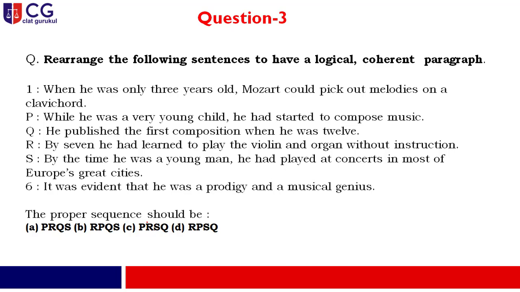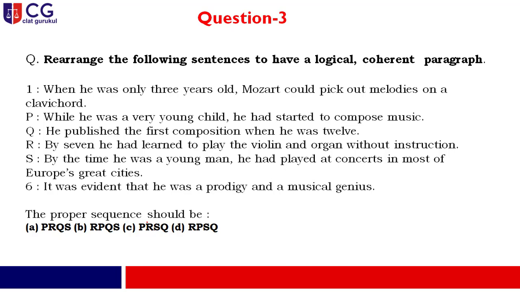So my dear friend, after reaching the age of 7, and still being in the young stage, at that particular stage, after learning something, he had started to compose music. So it has a direct connection. So your combination is flowing like RP, right? And after that, it has a direct connection with Q. He published the first composition when he was 12. Already we have talked about starting with 3 years old, reaching the age of 7, and after that a young child, and then gradually he is getting mature. And when he was 12, he published the first composition, right? So your combination is going like R, P, Q.